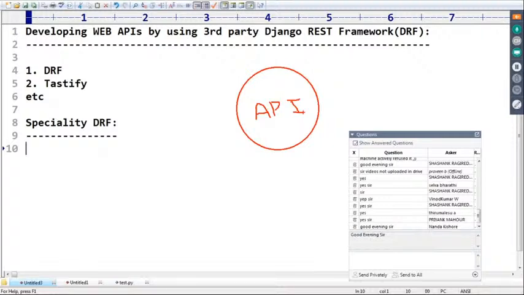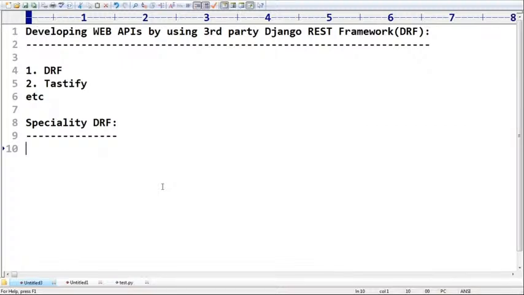Okay, like, but DRF itself is going to provide browsable API. Regarding what is this one? Browsable API. By using simply a browser, you can test whether our API is working properly or not. Remember this one, sir. By using browsable API, we can test whether our API is working properly or not. So who is going to provide this browsable API, sir? DRF itself is going to provide, sir.